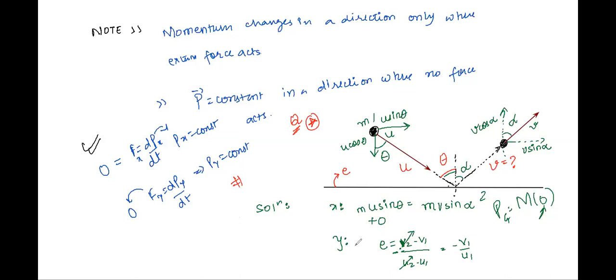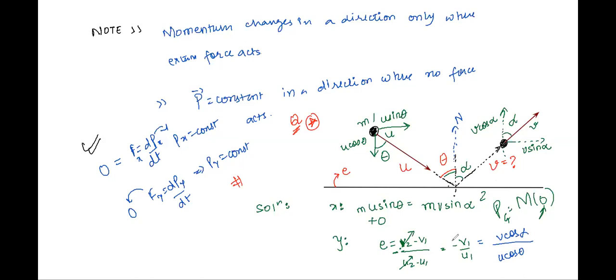That is, or basically you can write along the direction in which force is acting, this vertical direction along which the normal reaction is acting. In this direction we will write the vertical component of final and initial velocities of the ball. So u1 is u cos theta, v1 is v cos alpha, right?